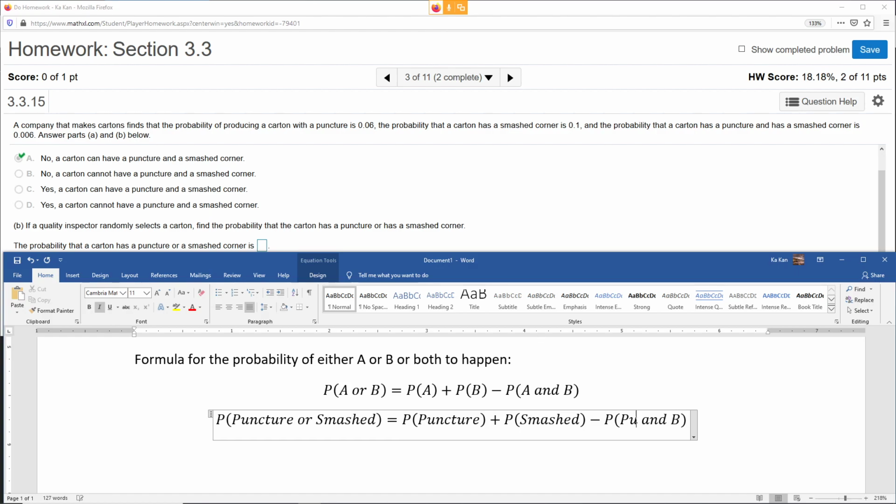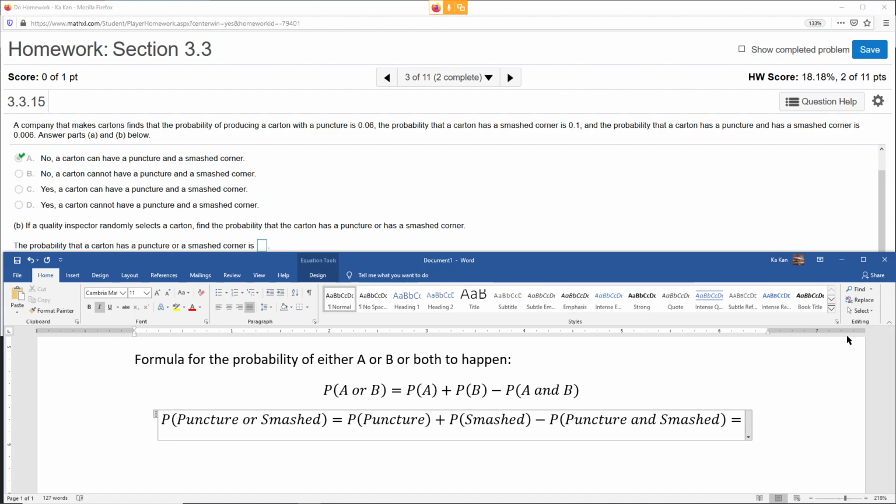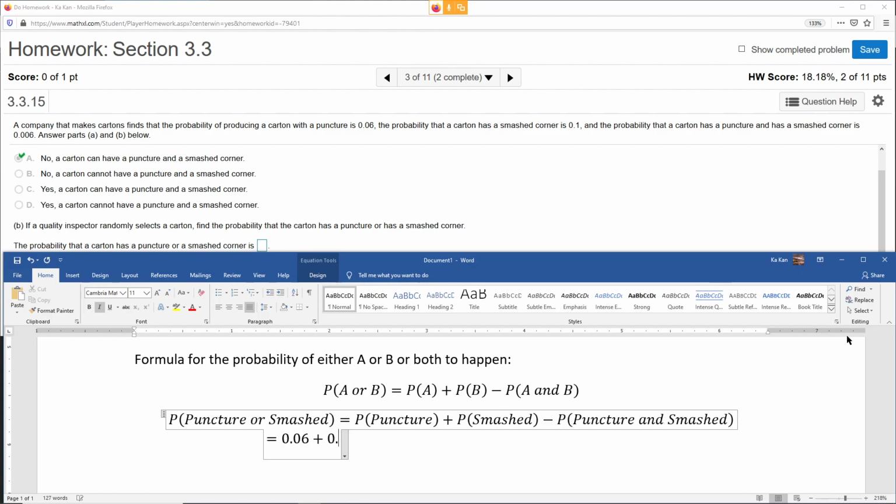Like that. You don't have to really write that when you're solving this problem. I'm just trying to show you. So of course, in our case, this would mean equals 0.06 plus 0.1, right? But now, what is the final one?